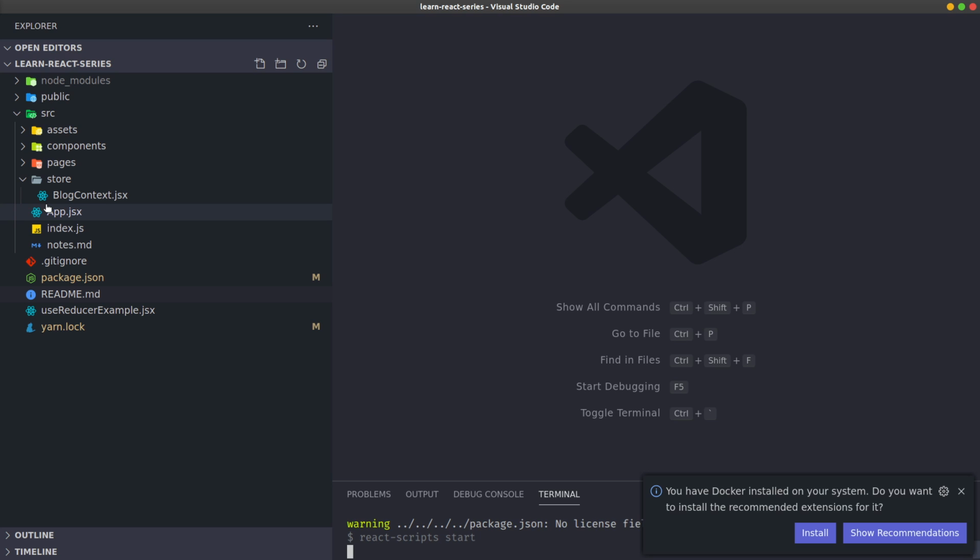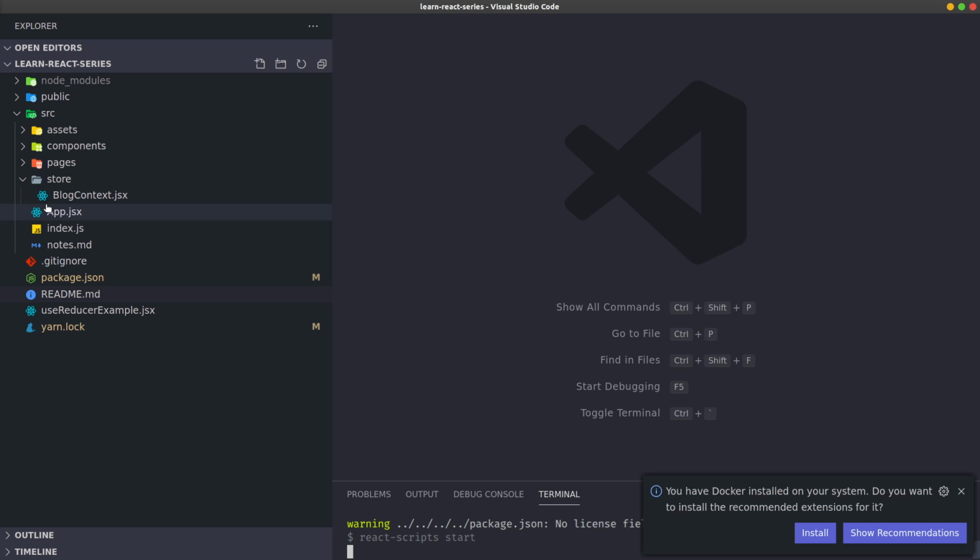Remember, we're using a function, not a class, so I'll come here at the top. We're using a class-based or function-based component, so I'll paste this here.